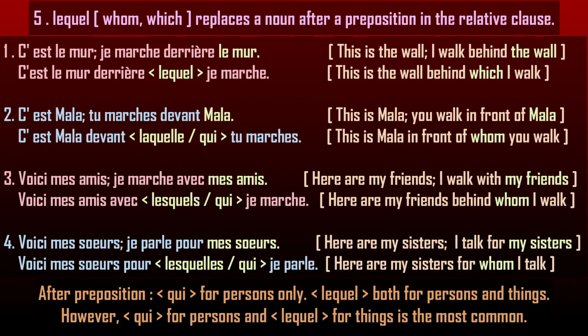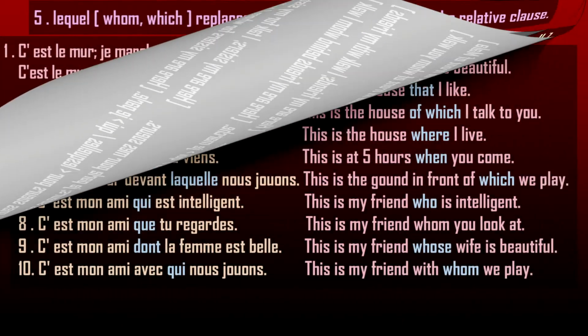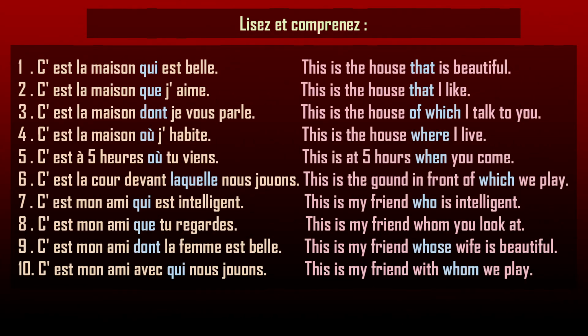Please make a note. After a preposition, qui is used for persons only, animate nouns only. Lequel, lesquels can be used both for persons and things. However, qui for persons and lequel for things is the most common. We have 10 sentences to read and understand.